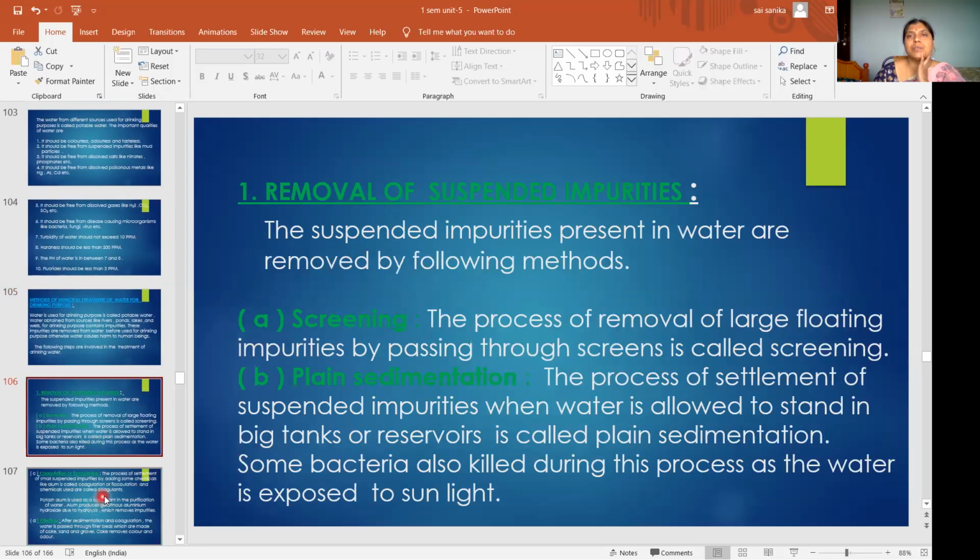The first step is removal of suspended impurities, and suspended impurities are removed by the following methods. First one, screening. In screening, we remove the large floating impurities by using screens. In plain sedimentation, we remove the suspended impurities by keeping the water for a few hours and allowing them to settle. These suspended impurities go and settle at the bottom of the tank. And we are exposing it to sunlight. As it is exposed to sunlight, some of the bacteria will be killed off.